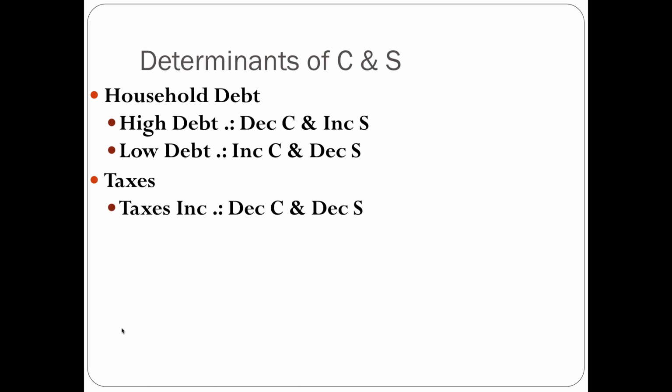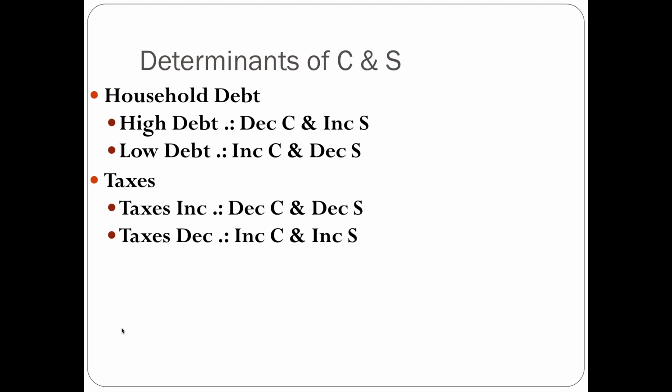Then you have taxes. So a tax increase, this one's a little different, because your tax increase is actually going to lower your disposable income. It's actually going to decrease your consumption and your saving. And a tax decrease is going to increase your consumption and increase your saving, because you have more disposable income.